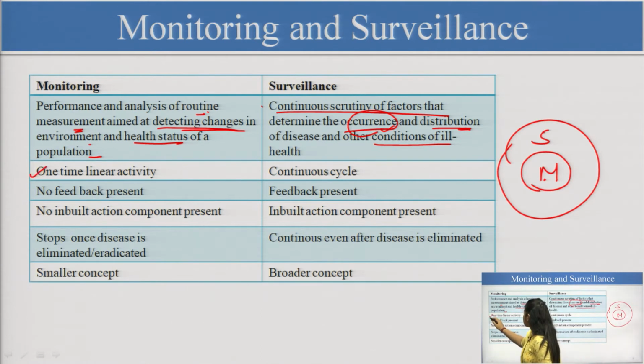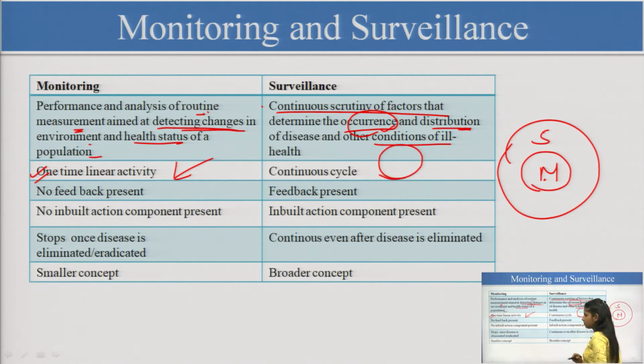Then monitoring is a one time linear activity, we did it only one time. Surveillance requires a continuous cycle, okay. In monitoring there is no feedback present, whereas in surveillance we do the feedback also, okay, even after the end of the disease. There is no inbuilt action component required in monitoring, but for surveillance we have the inbuilt action component present. We are changing the plans or we are implementing the plans, okay.